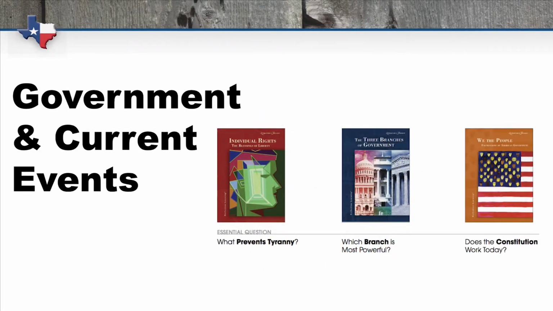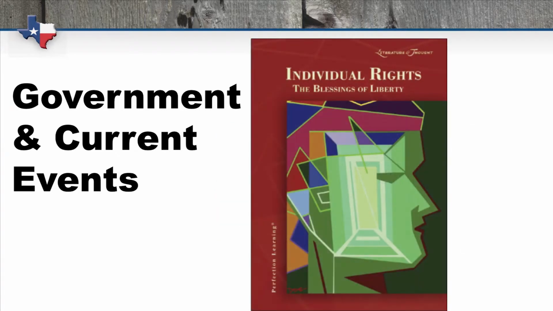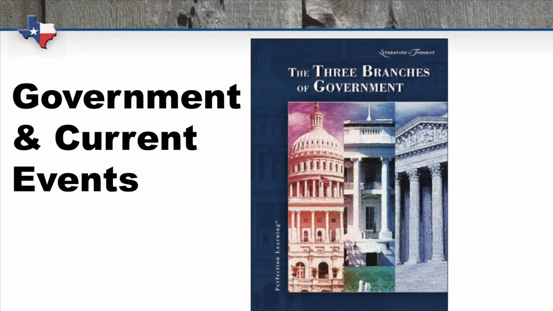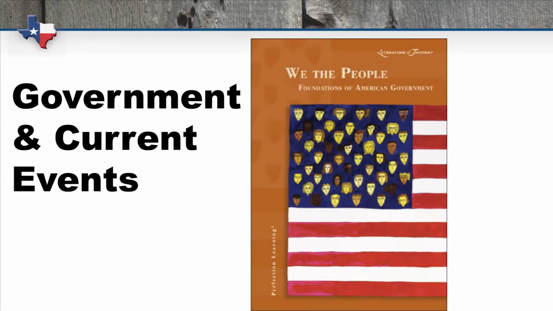Finally, the government and current events category includes Individual Rights, The Blessings of Liberty, The Three Branches of Government, and We the People, Foundations of American Government.